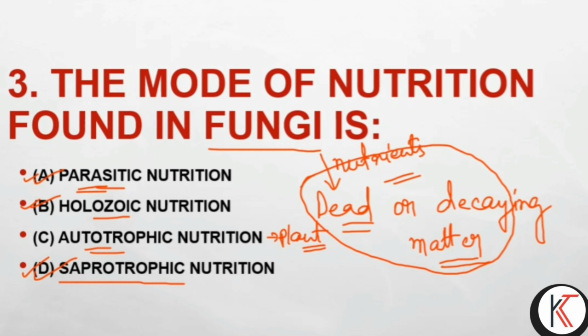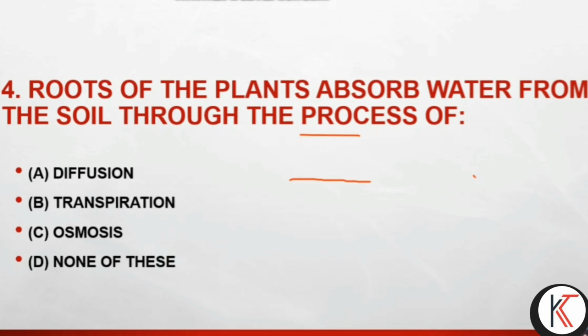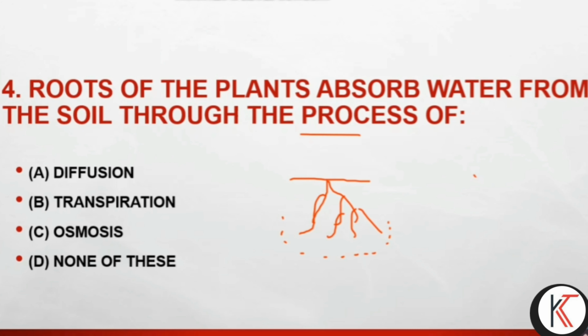Okay. Next question is, roots of the plants absorb water from the soil through the process of which? Suppose this is the soil and under the soil the roots are there. So with the help of which process do the water and minerals go inside the plant body?